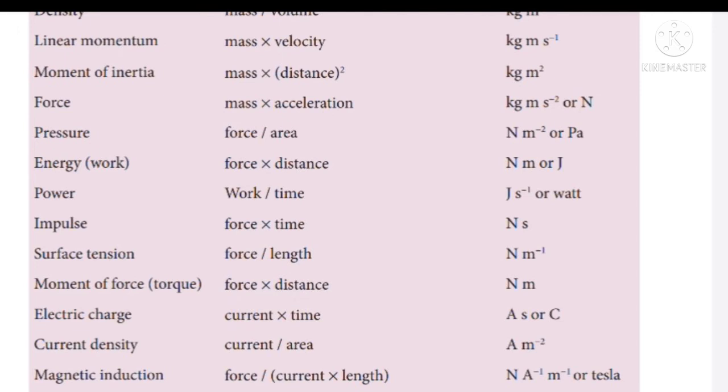Next physical quantity is surface tension. Surface tension is equal to what? Force per length. The unit for force is Newton. The unit for length is meter. Then Newton per meter will become Newton meter power minus 1, and this is called the unit of surface tension.